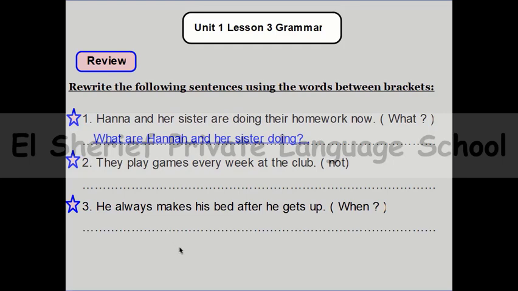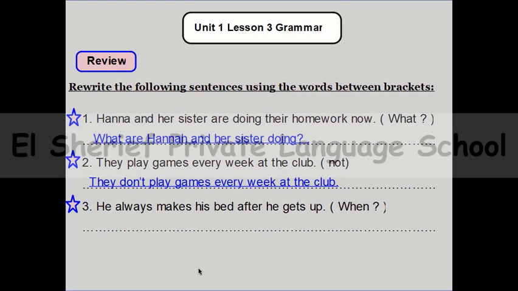Number 2, they play games every week at the club. We need you to use not. So how to make negative in the present simple here? They play games every week at the club. So if you want to use not and there is no am, is, or are, of course you will go for the helping verb do or does. And this is they, so of course we can use do. The answer is they don't play games every week at the club.